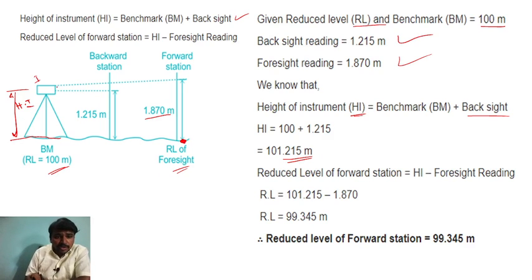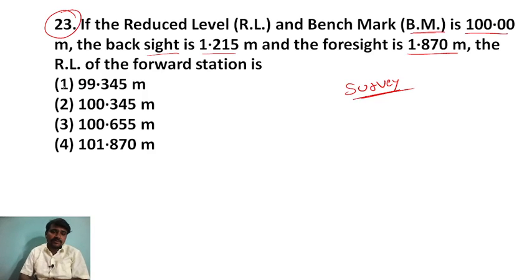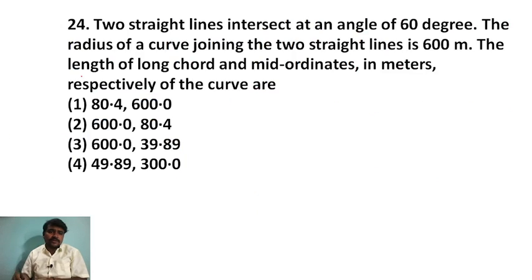What will you do? Now you have done with here. You have already come here. Now you have to minus this height. You can see this height. So 101.215 is here, minus of this height 1.870. So you will get the RL of the foresight, that is 99.345 meter. So 99.345 meter is the answer for the given question. Simple questions. Okay, remember.